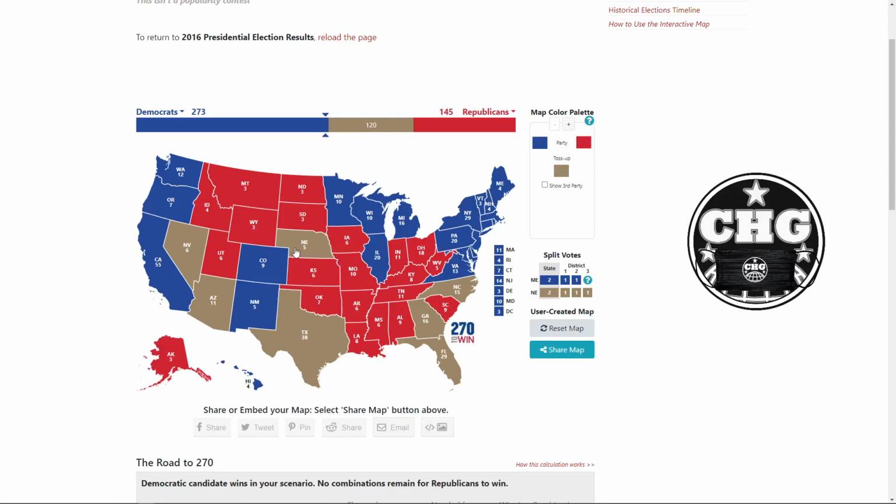Now, Nebraska, you might be going, well, isn't Nebraska gonna go red? Yes, it is. But there's just one little thing that I was gonna say. I think that Nebraska's second district is gonna go blue. So we're gonna get one electoral vote for the Democrats in there. Nevada is going blue. It's actually swinging further to the left.